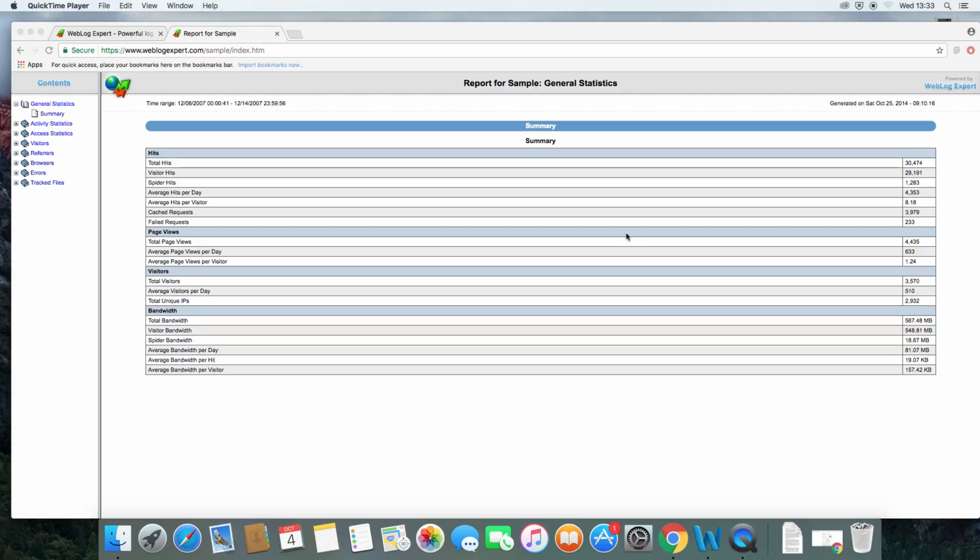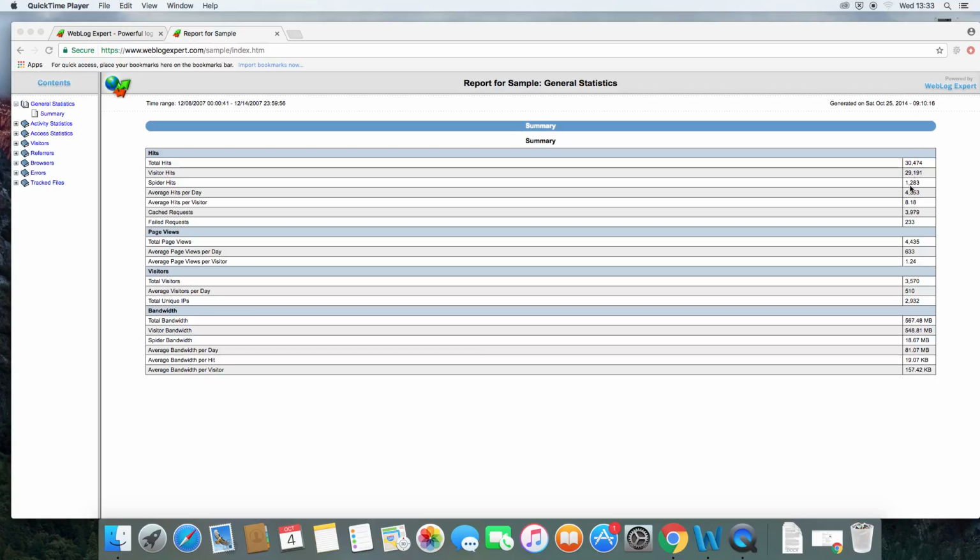So I will be analysing the analytics of a website. Looking at the summary on this page, you can see that there's a total of almost 30,500 hits between the date range. And you can see that the total hits is here, but the visitor hits, which is people coming to the site, is 29,191.